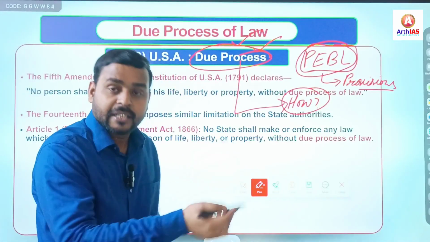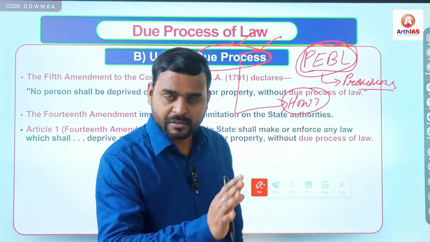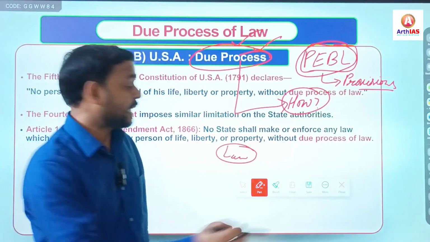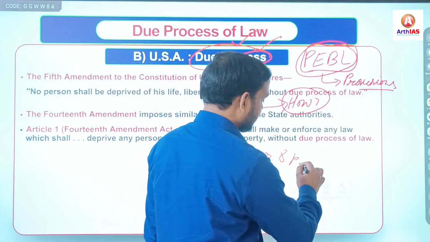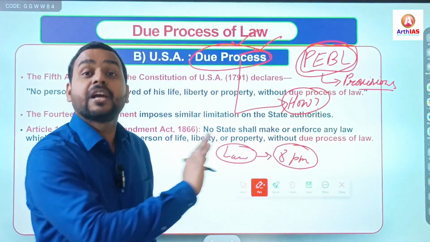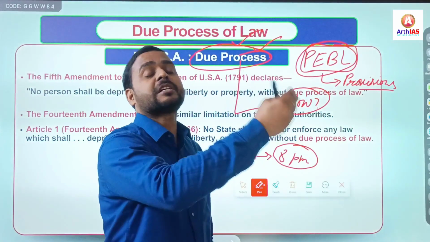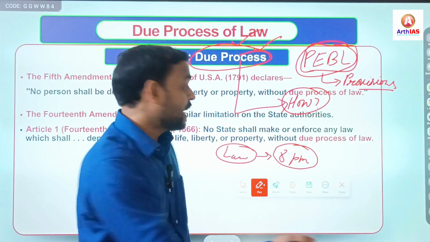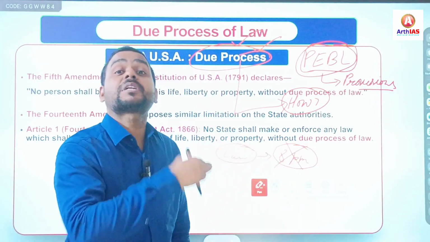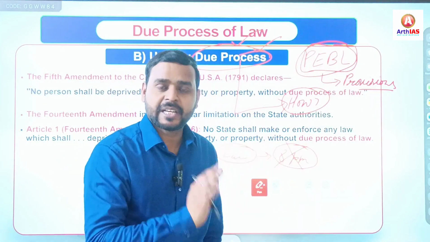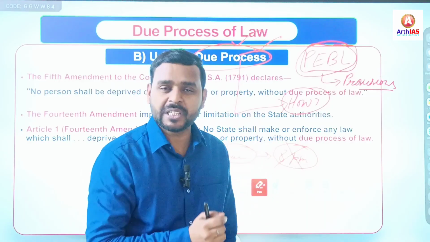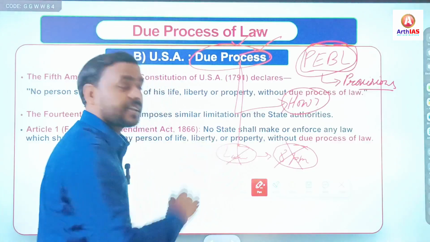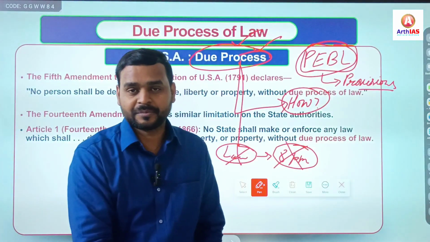Just an example. Take an example of India. A law has been passed by the Indian Parliament that after 8 p.m., no person is allowed to move outside of his or her home. So what is it? It is violating the person's liberty. Article 21, Article 19, freedom of movement. So here, under due process, this law will be declared null and void.